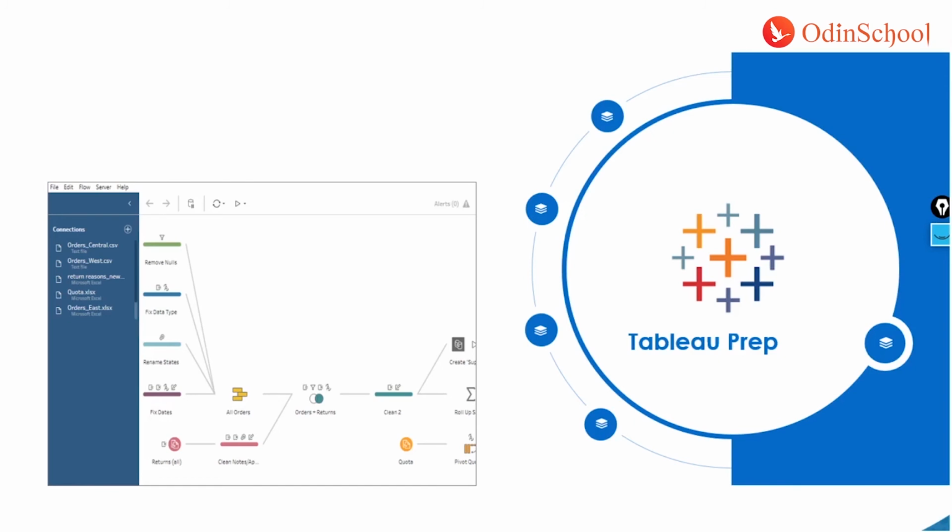I believe it's one of the recent additions in the catalog of Tableau's products. I think it was released in 2018 or something. It's an ETL tool. Now again, a new jargon, or a new word, which you'll come across: ETL. What do you mean by it? ETL stands for extract, transform, and load.